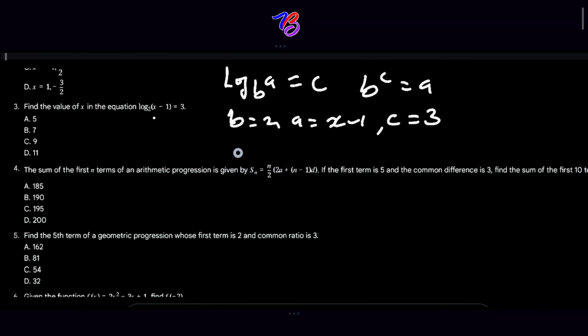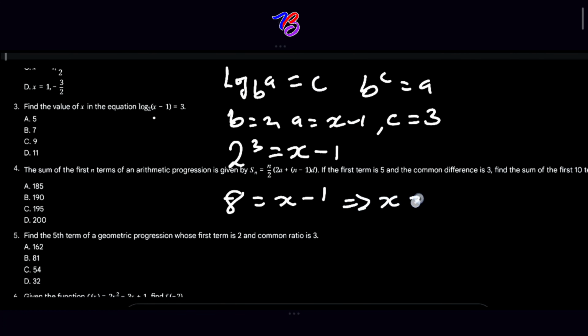So that 2 raised to power 3 is equal to x minus 1. Are you following? So if we are solving this further, we're going to have 2 raised to 3 is 8 is equal to x minus 1. So that x will now equal 8 plus 1, which is equal to 9. Are you following? Do we have 9 in our option? Yes, we have 9. So this is our answer.